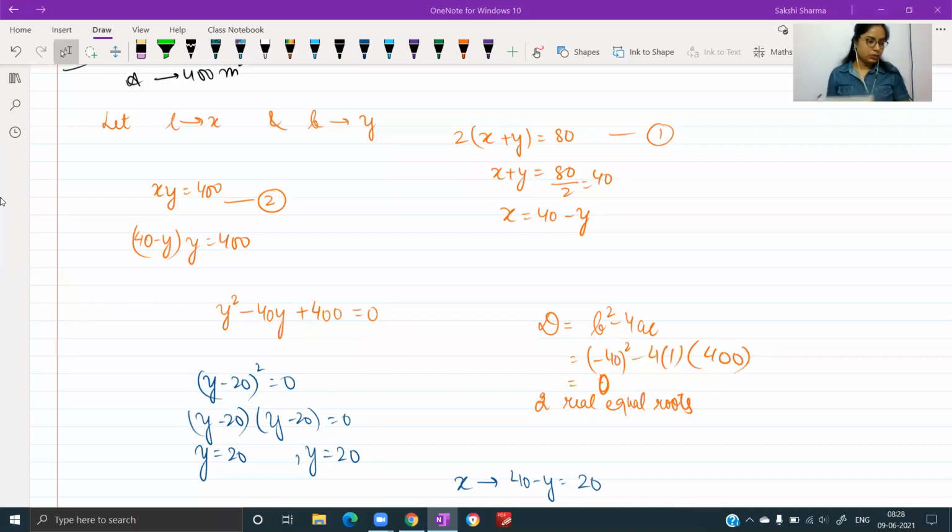Okay, let's take a few questions. First of all, find the roots if they exist by using the quadratic formula. I hope everyone has written.